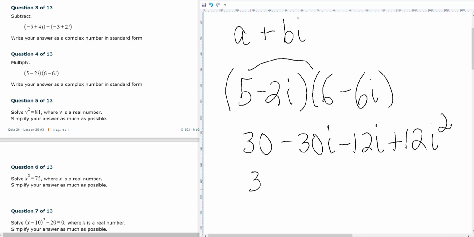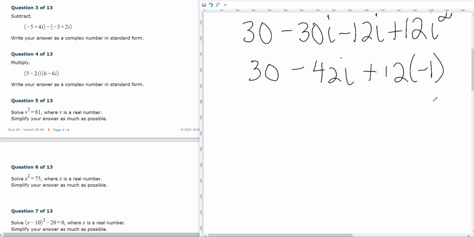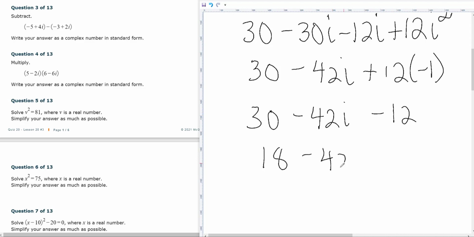So that's going to be 30 minus 42i plus 12 times negative 1, because i squared equals negative 1 is one of the facts we have to remember. And 30 plus negative 12, because that's going to be minus 12 there, is going to give me 18 minus 42i. So the real number's in the front and the imaginary number is in the back. That's our best format. And that's the answer to number 4.